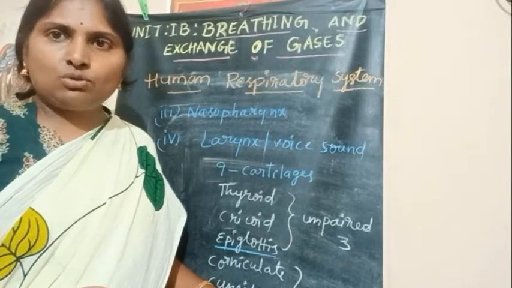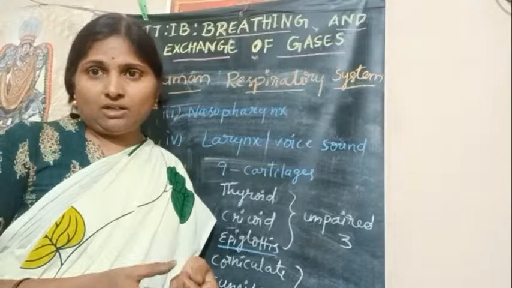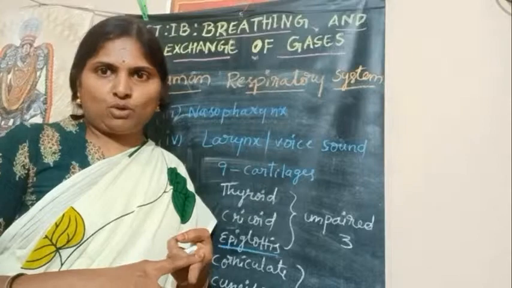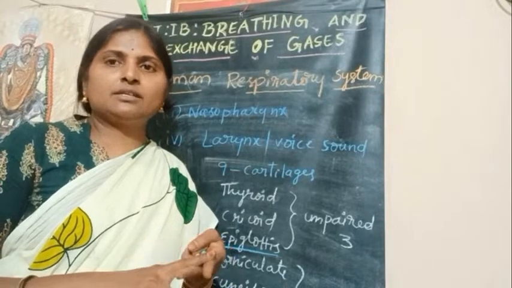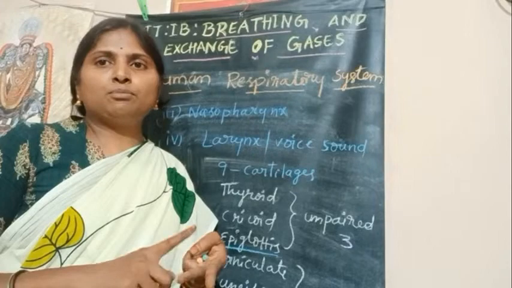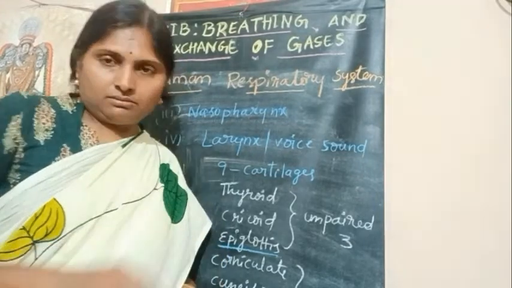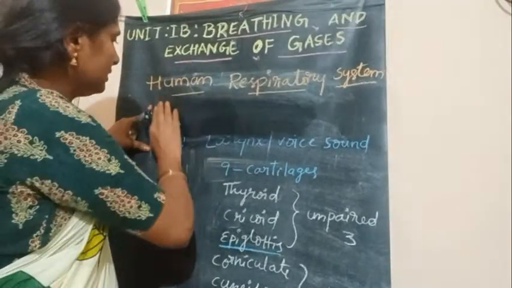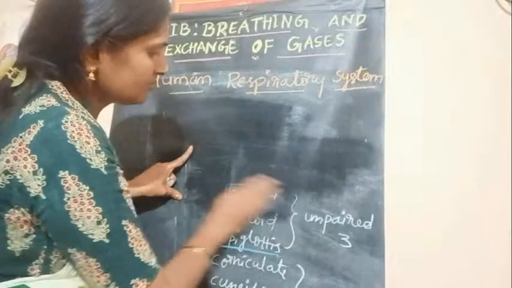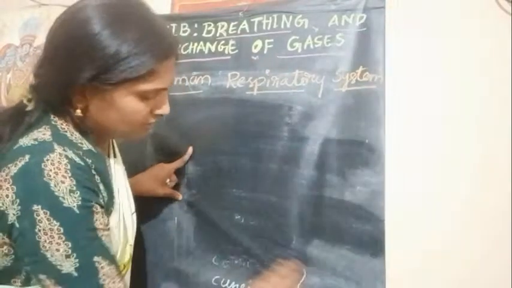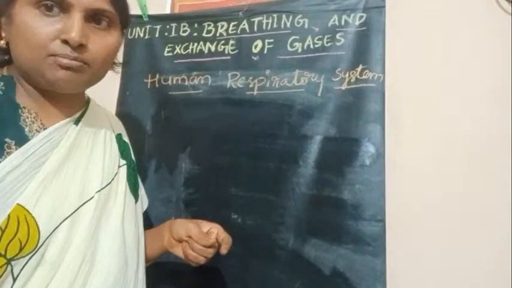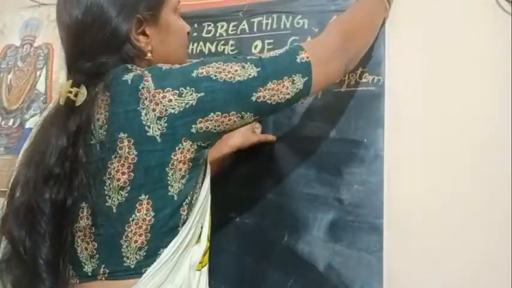Next to, when it comes to vocal cords, in males, vocal cords are thicker, longer, and produce low pitch voice, whereas in females and children, vocal cords are shorter and produce high pitch voice. That is about larynx or sound box. Next to trachea. So next part of the human respiratory system is trachea. You can observe this trachea in the respiratory system diagram.